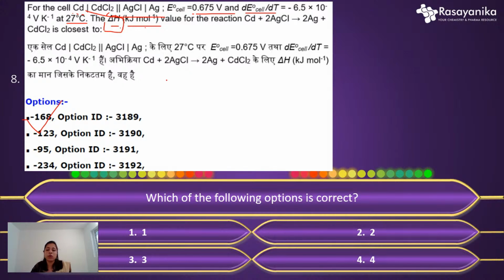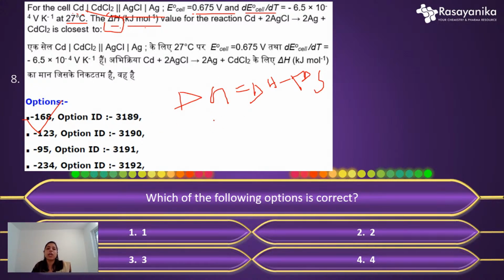Okay. So here we need to calculate the delta H, the enthalpy basically. So we already know a basic thing for solving any kind of solution, that is delta G equals delta H minus T delta S, right? Okay. So for the electrochemistry for this particular cell, we all know the formula of delta G. This is the Gibbs-Helmholtz equation, right?